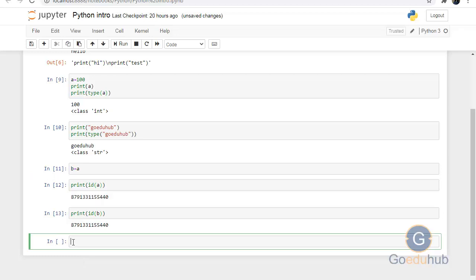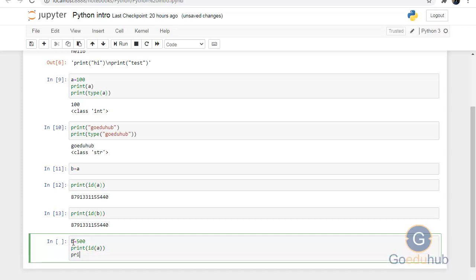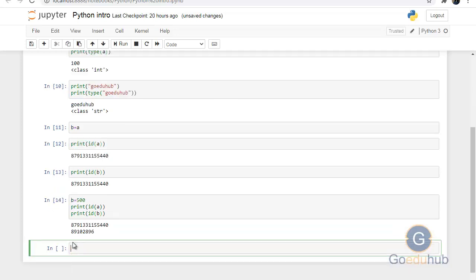Similarly, if I provide another value to b, b is equal to 500, and now I check print id of a and print id of b. Now you can see both have different memory addresses. So now b is pointing to a different object.